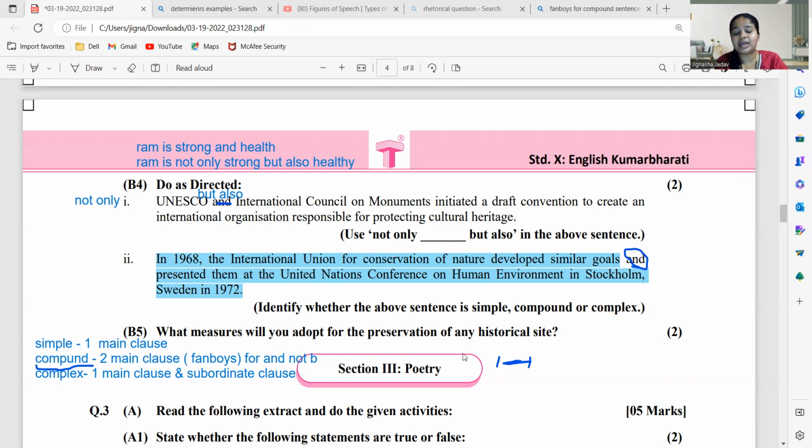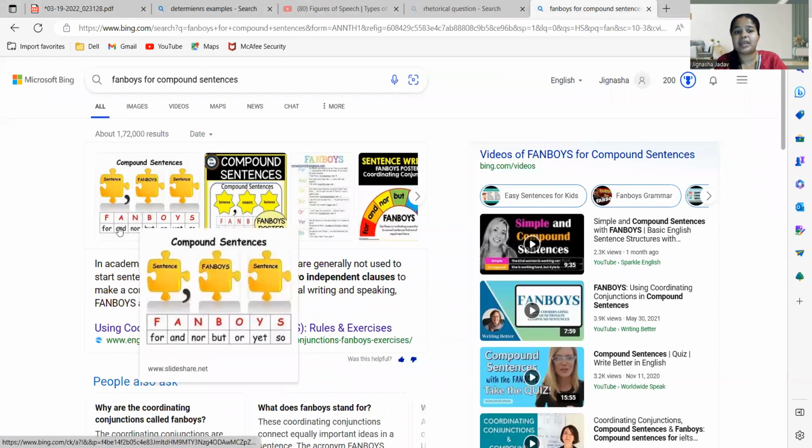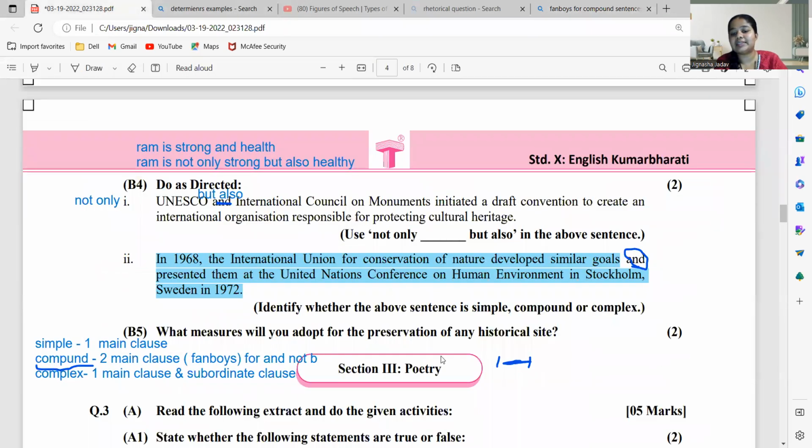सो एंड कम इन आर फैन बॉयज. जो फैन बॉयज है, FANBOYS, उसमें ए में आता है. देखो, राइट, फैन बॉयज में यहाँ पे ए में एंड. So this becomes your compound sentence. समझा है? So you will write, identify whether the above sentence is simple, compound or complex. So you will write it is a compound sentence.